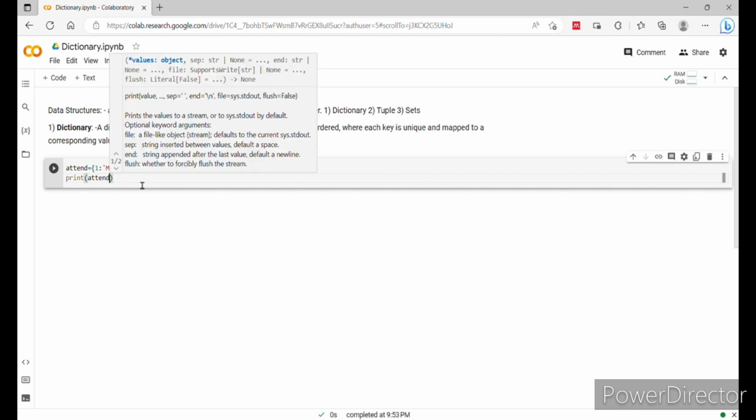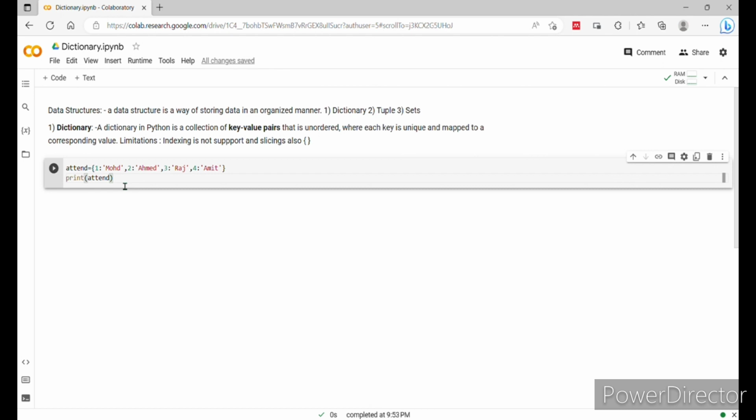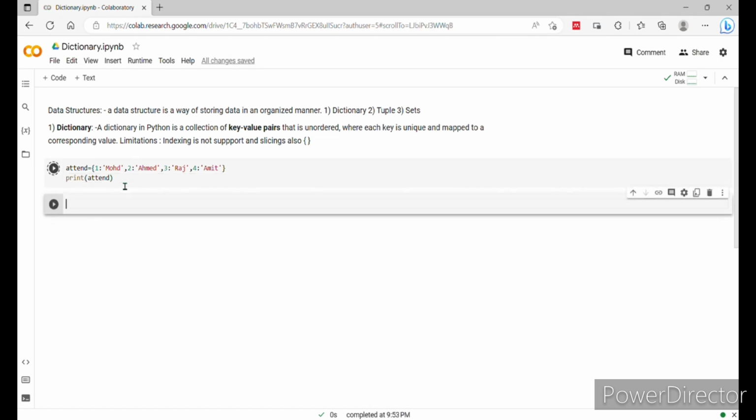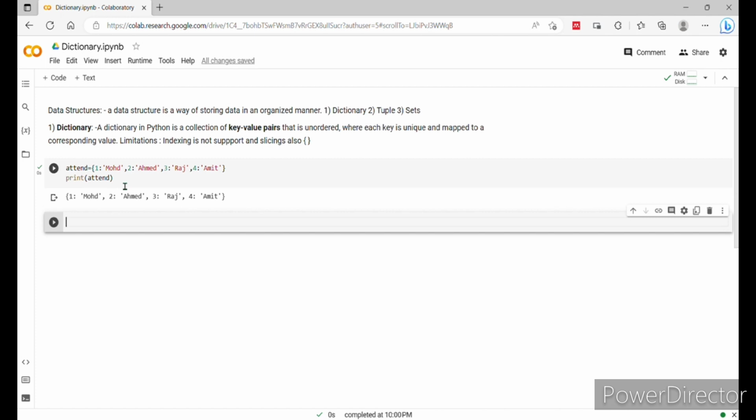So you will get the output, your dictionary, okay, whatever you have written encompassed between the flower braces, that will show as an output, okay. Shift enter, you see here, okay. So the output is: rule number 1 is Muhammad, rule number 2 is Ahmad, rule number 3 is Raj, rule number 4 is Amit. Got it? Now you can check the type also,